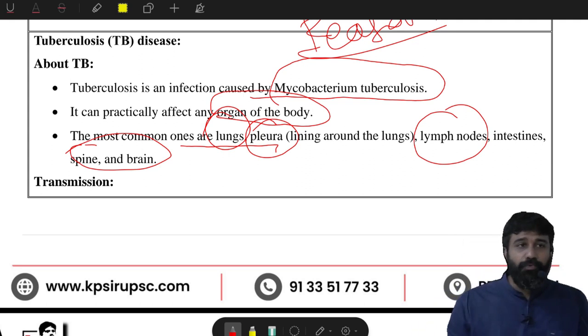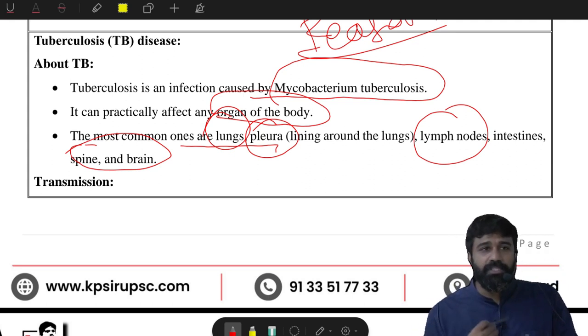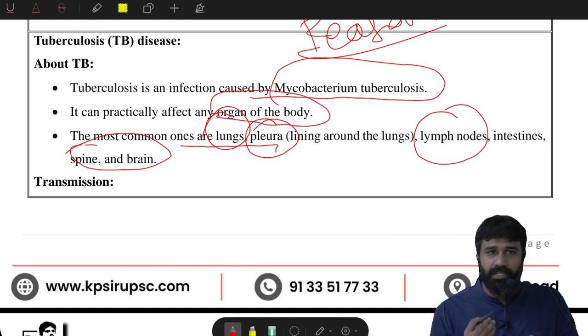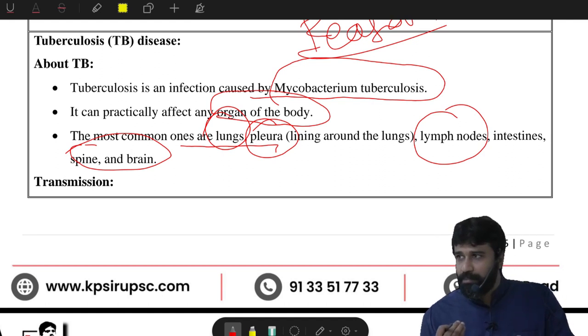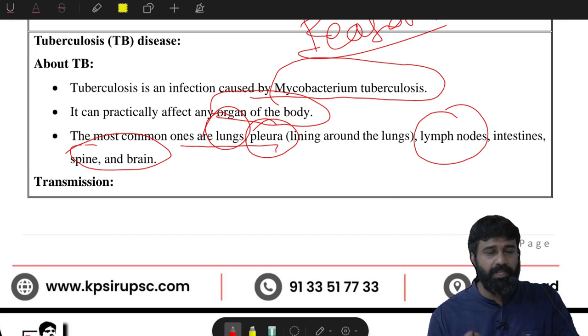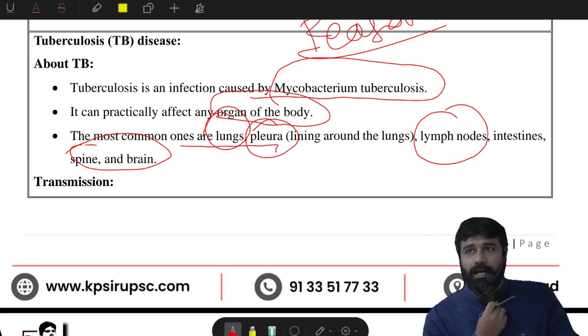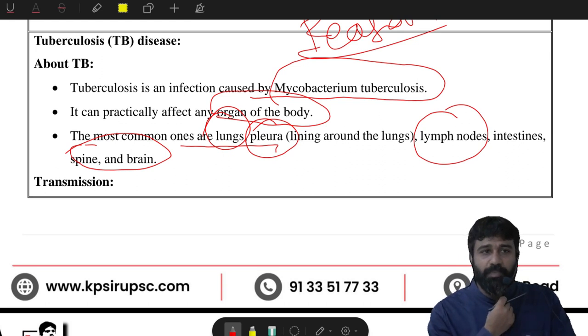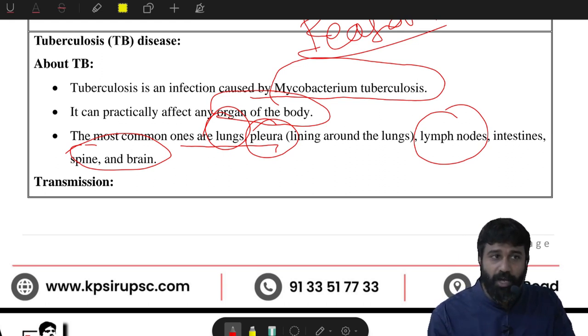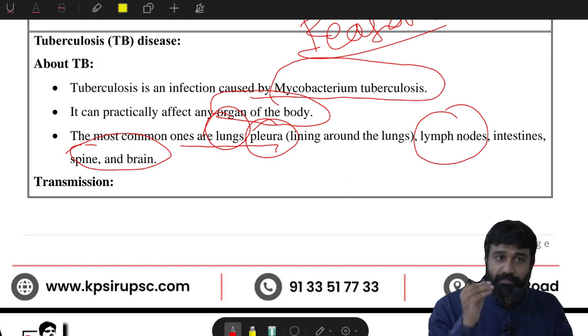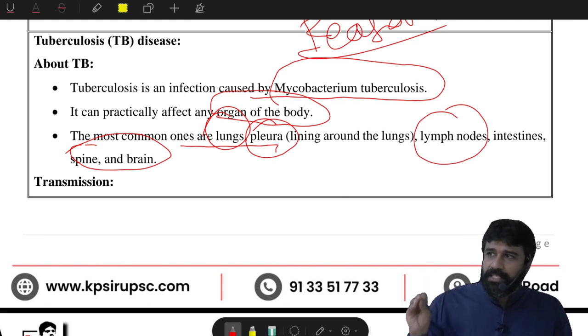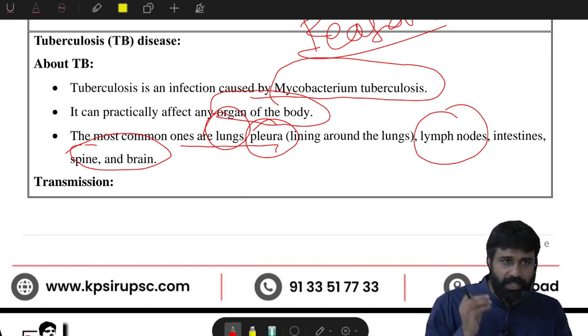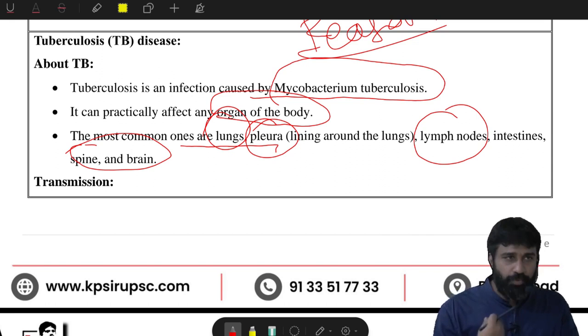These lymph nodes are part of your innate immune system. They are usually bean-shaped nodules. How do they protect you? They filter impure particles or substances in your body when they pass through the lymph nodes.